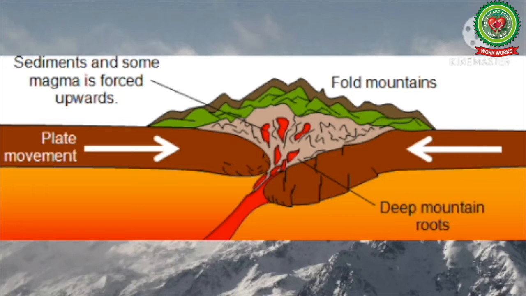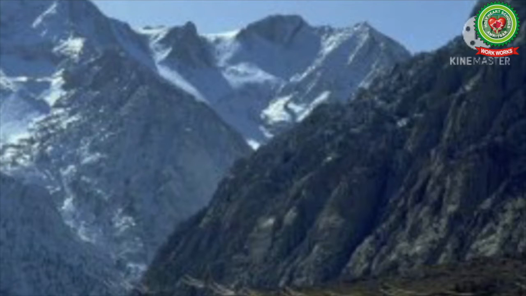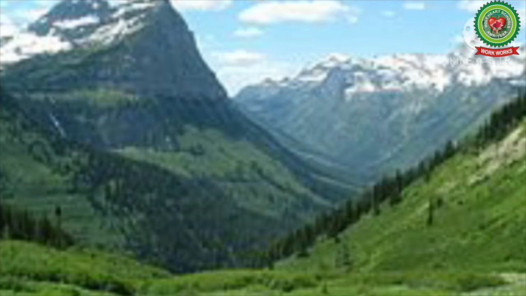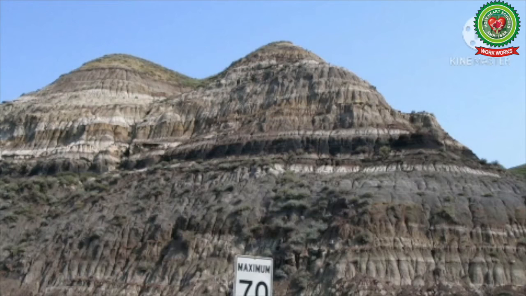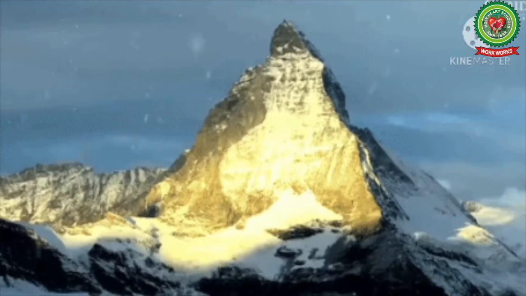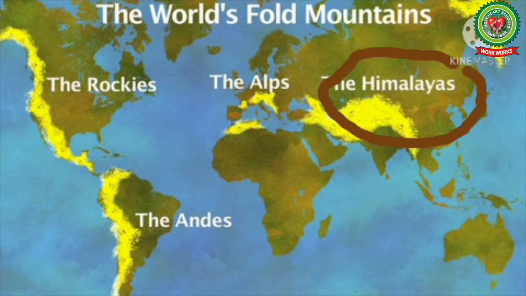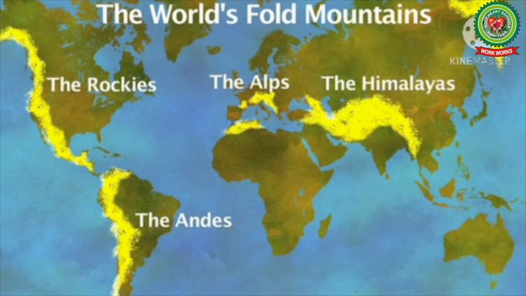Basically, there are two types of fold mountains: young fold mountains and old fold mountains. Young fold mountains have been formed relatively recently. They have steep slopes and deep valleys, and sharp pointed snow-covered peaks. They have complex folding and faulting of rock layers. They are much higher than the old fold mountains. They have extremely rough topography and these mountains are still growing in height. Some examples of young fold mountains are the Himalayas, the Andes, Alps, Rockies, etc.